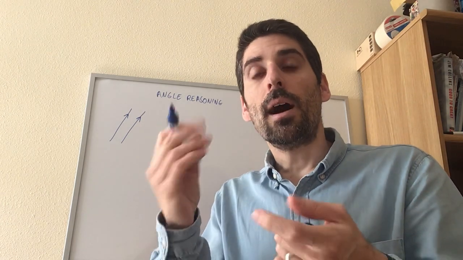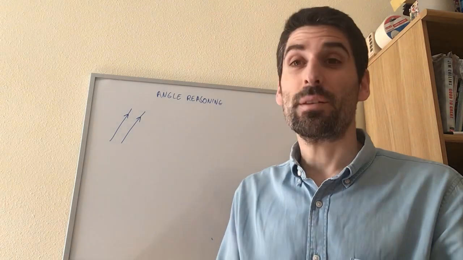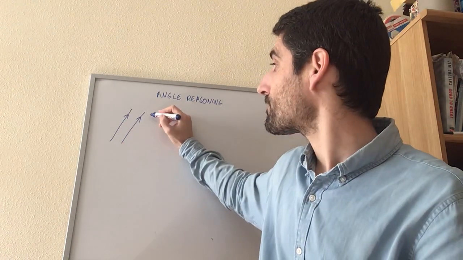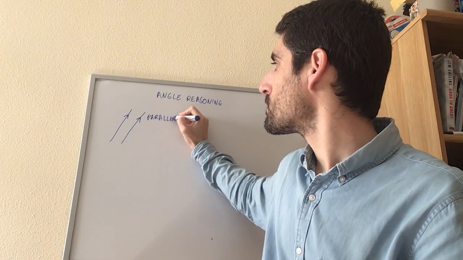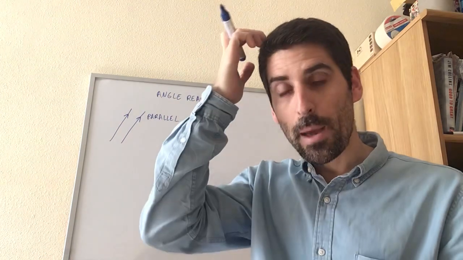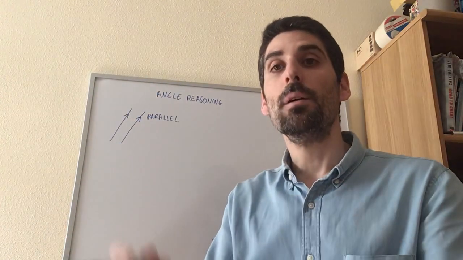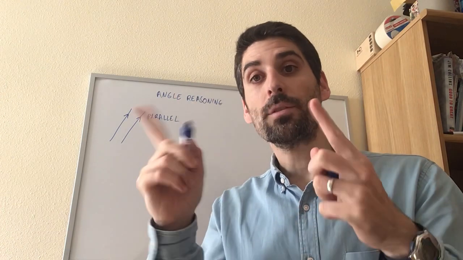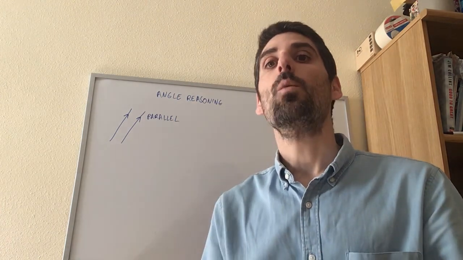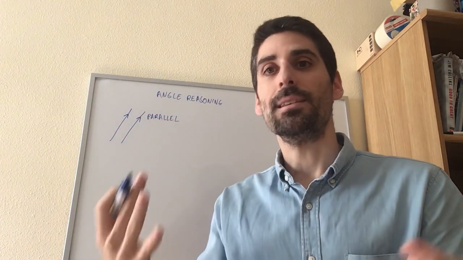Anyway, and then you need to think about what are perpendicular lines. Oh, and by the way, learn how to spell parallel. Parallel there. Perpendicular lines. What are perpendicular lines? Again, if we were in class, I would throw this out there and you would go, no. Perpendicular lines are lines that cross, but in a particular way. How do they cross? They cross at 90 degrees. When two perpendicular lines cross, they make four 90-degree angles.